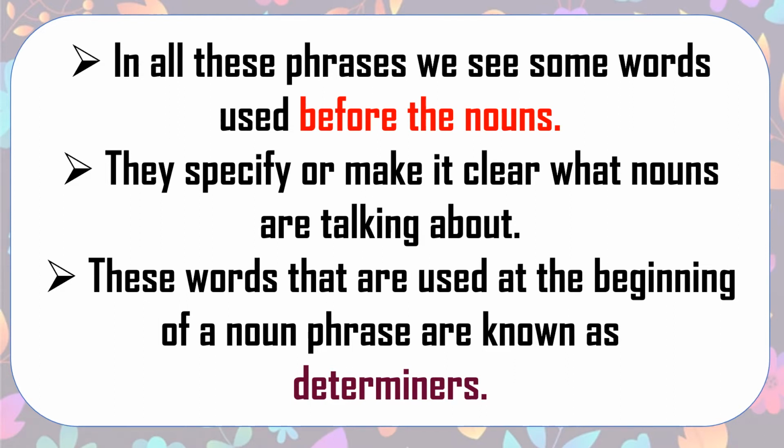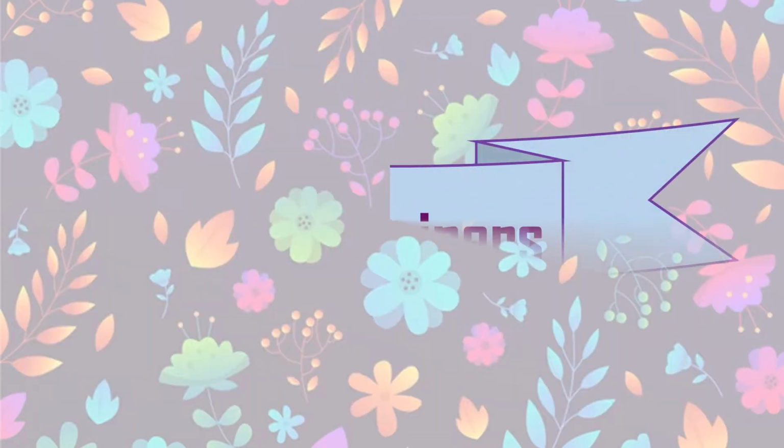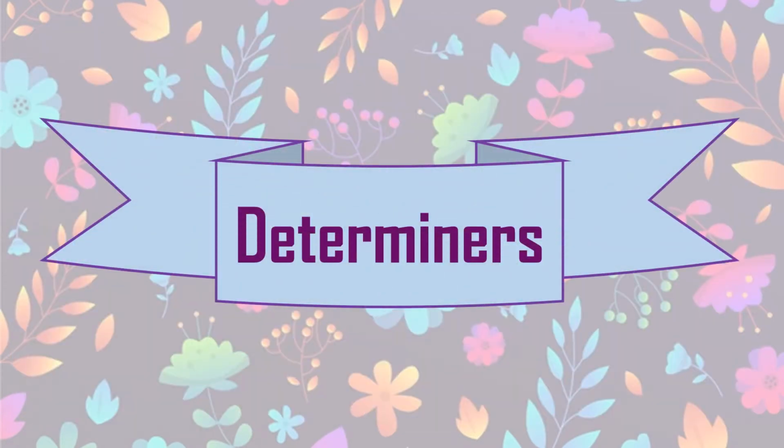Okay, so in today's session we are going to gather some more information about determiners. This thing is very important in learning the English language. So let's learn about determiners. We have seen some of the words. They are placed before the noun phrase and they are known as determiners in English.